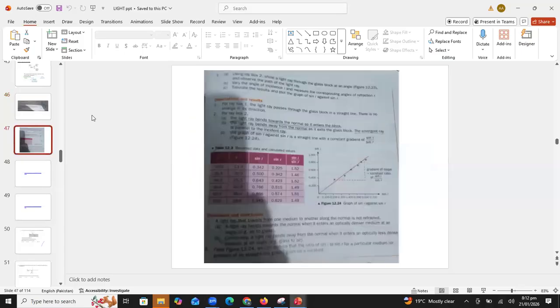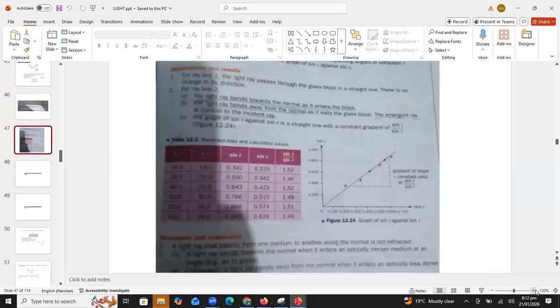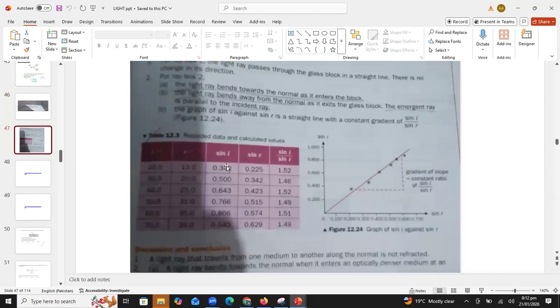All right, you can see we have created this table here. Let me zoom this picture so you can clearly see it. These are the 5 columns, these are the column headings. Dekhiye beta, if this question is asked in ATP, if they ask you to draw the table to verify the law of refraction, you just have to draw the table and write the column headings. You don't need to write these values because we are not performing the experiment.